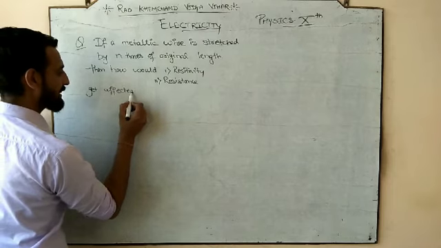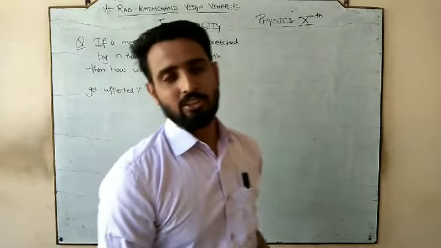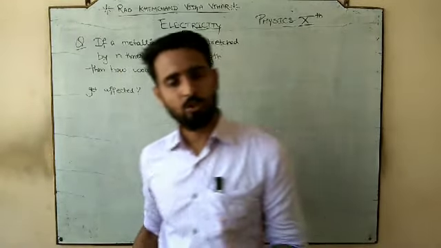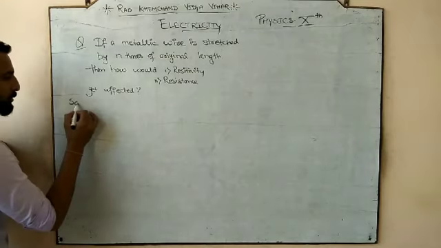So this is the question. Along with that, in a way you can say this is the derivation itself. So the question and the derivation both are there, and let's start to do that derivation.